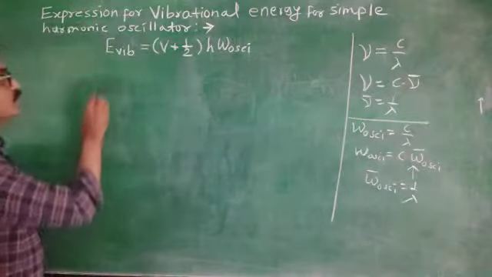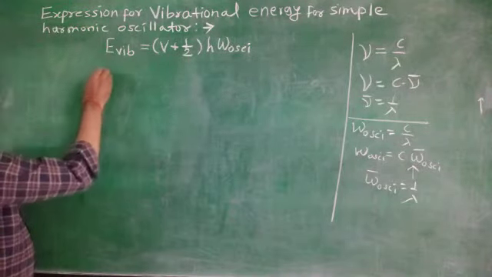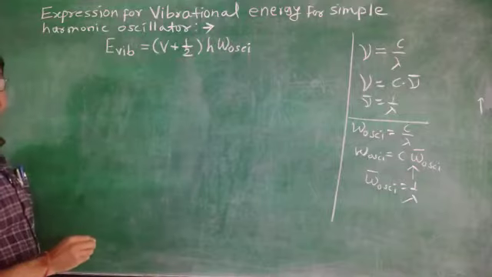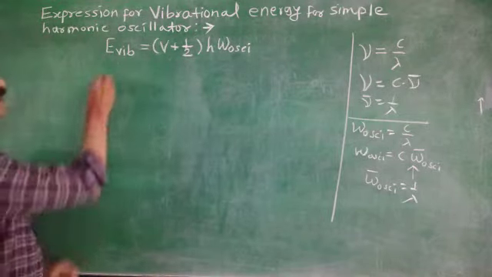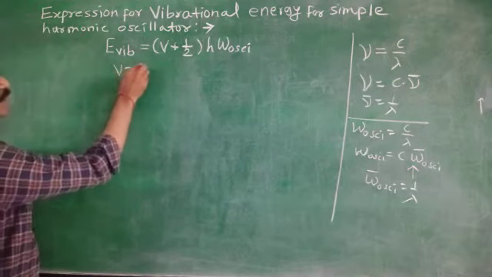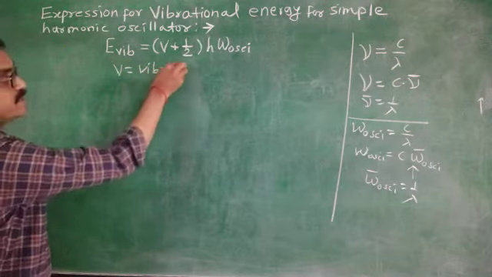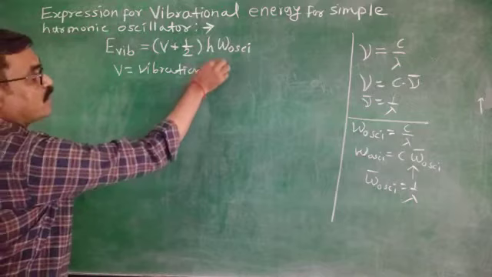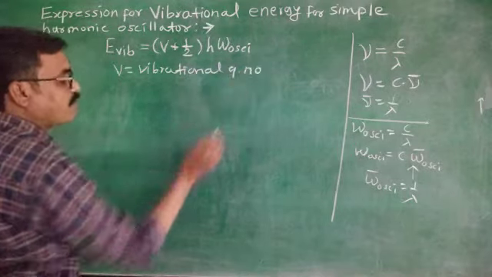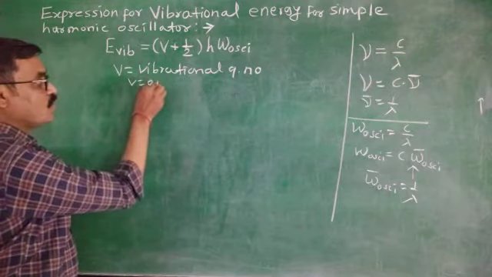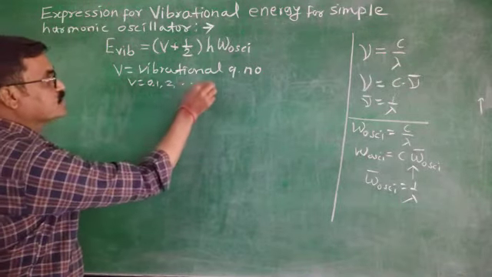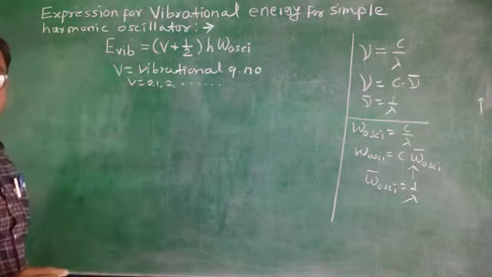Now in this energy expression, this V is the vibrational quantum number, and this vibrational quantum number varies from 0, 1, 2, 3 and so on.